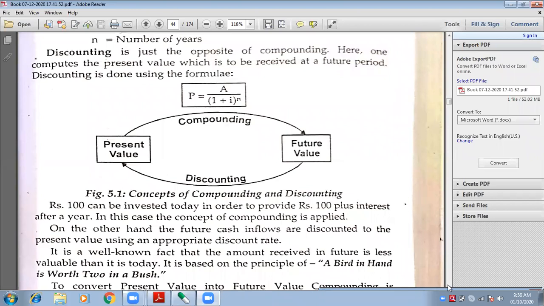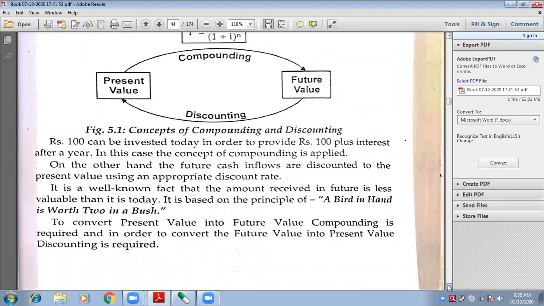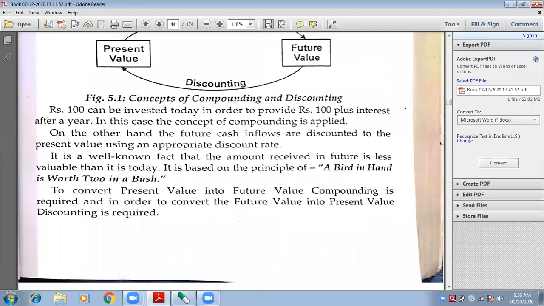I hope you understand. See, it is written here. It is a well known fact that amount received in the future, whatever amount I will receive in the future, is less valuable than it is today. Suppose I have it today in my hand 5 lakhs rupees. But in future, if I get 5 lakhs, it will not have that much value than today. Therefore, this principle plays a very important role. Which principle? A bird in a hand is worth 2 in a bush.